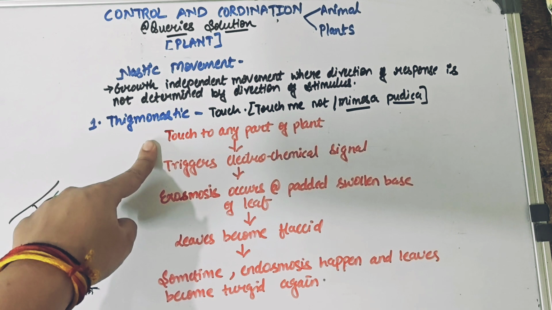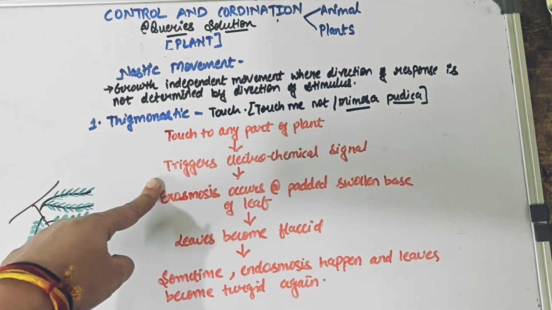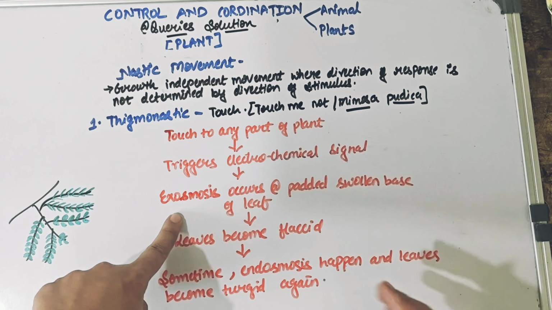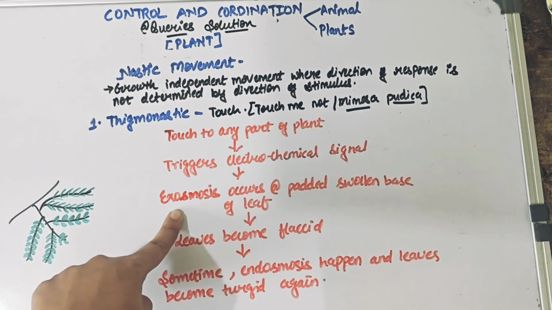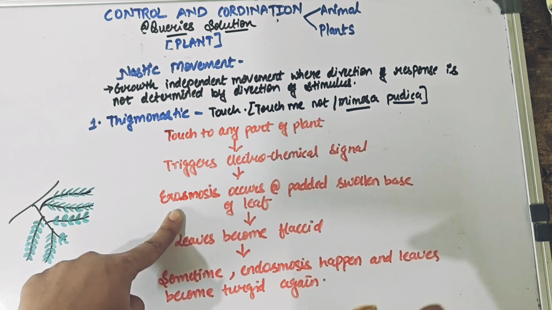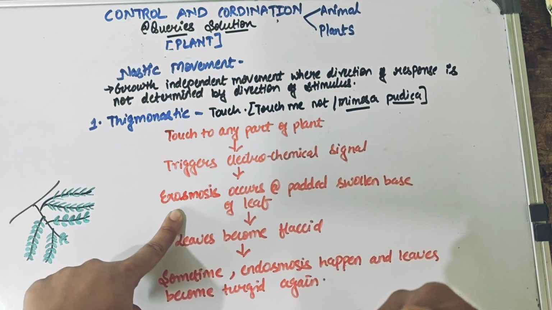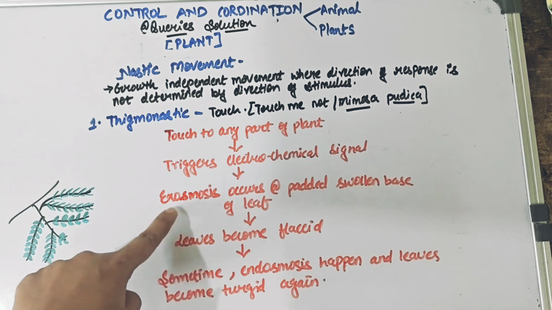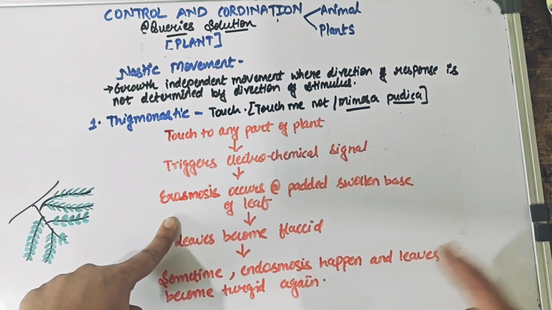Now because you have touched them, because an electrochemical signal has been initiated, what is going to happen because of this? At the same surface of the leaf, exosmosis will happen. And we know what exosmosis is. Exosmosis means the water which was keeping the leaf turgid has now gone out. The water removal is happening from that part of the leaf.